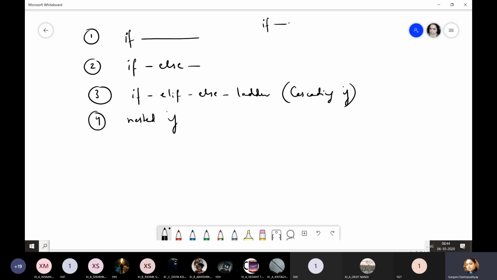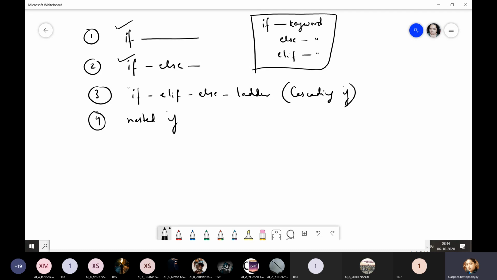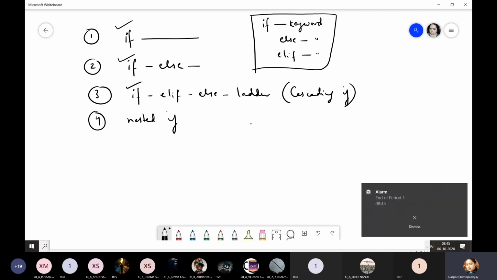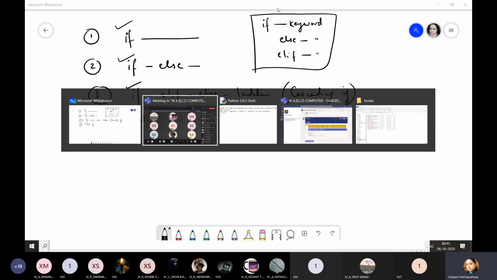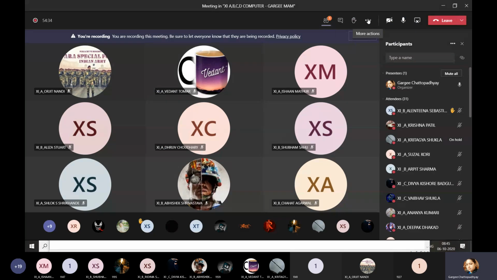If is a keyword. Else is a keyword. Elif is also a keyword. These 3 are the keywords which we will be using in our program. So we will begin with the simple if statement, then move to the if else statement, then the if else ladder, and finally we will discuss nested if. We will start this from day after tomorrow. Okay, so that's all in today's class.